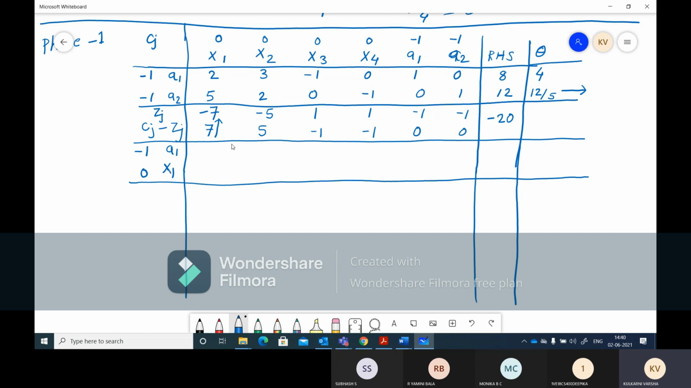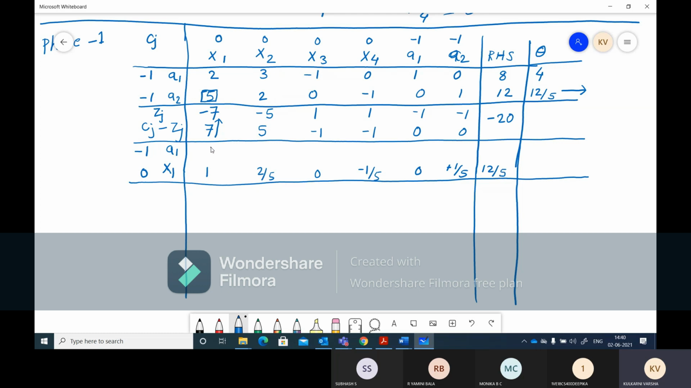Now as x1 has entered, we have to find out the pivot element. 5 is the pivot element. So 5 divided by 5 is 1. 2 divided by 5 is 2 by 5. 0 divided by 5 is 0. -1 divided by 5 is -1 by 5. 0 divided by 5 is 0. Plus 1 by 5. And then here 12 divided by 5. So this is over.